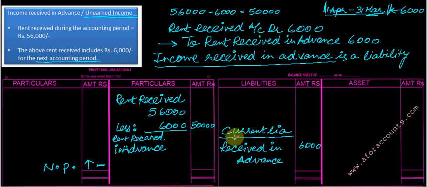So it is a liability now. Work of generating this income is pending. So this is a liability. I have to write in current liability, received in advance 6,000, and remove the received in advance portion from your credit side of P&L account, because otherwise it will overstate your profit by that amount.